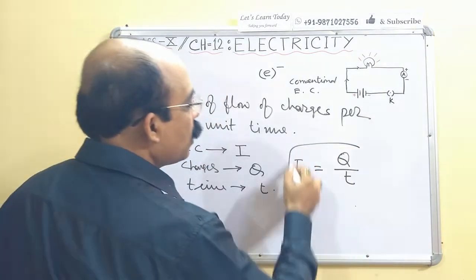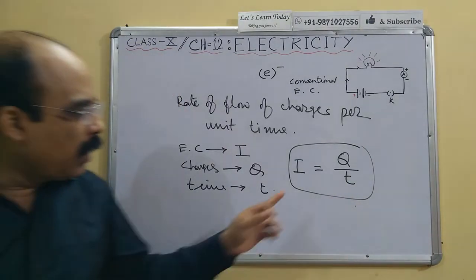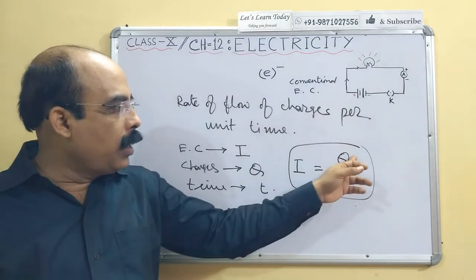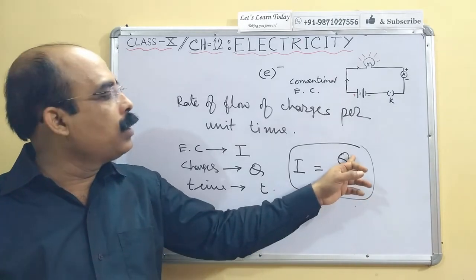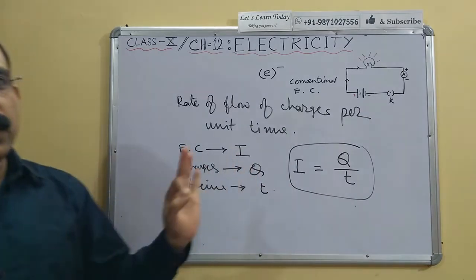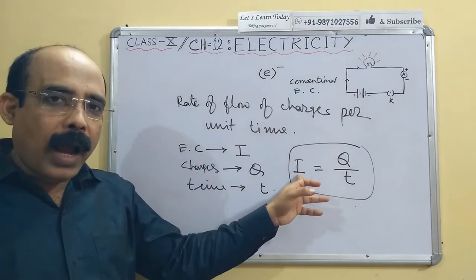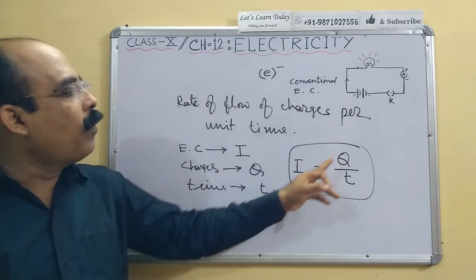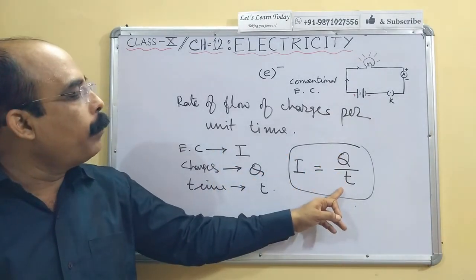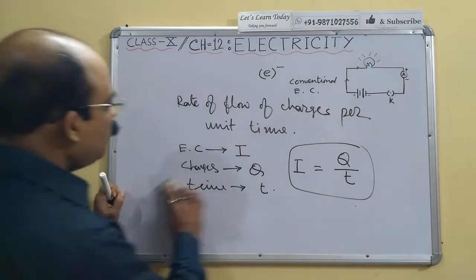This is the basic formula to find the electric current. Q is the charge flow, t is the time period, t always in seconds, and we can find the value of I. Rate of flow of charge per unit time. That's why I equals Q by t.